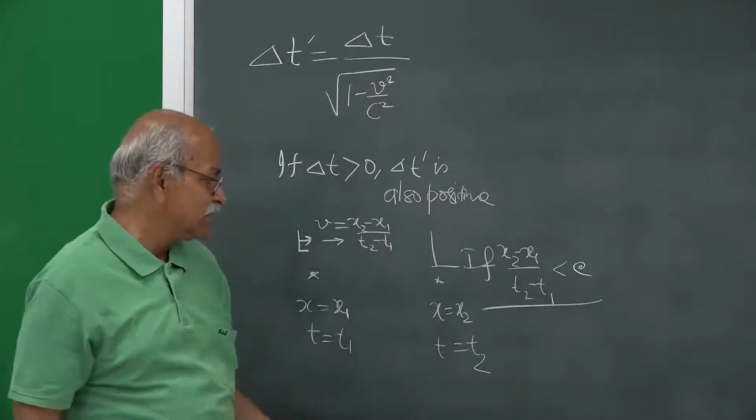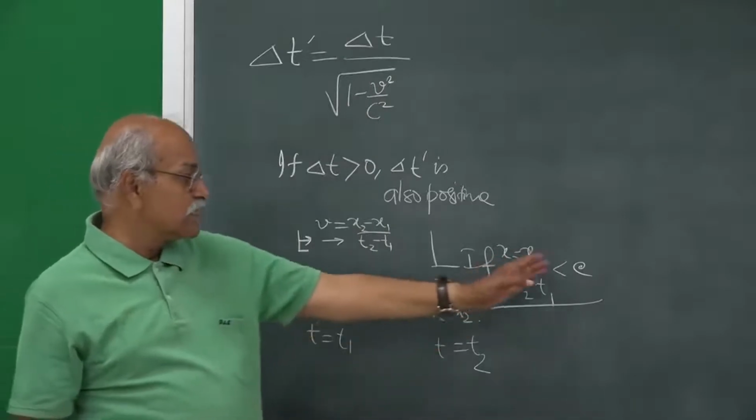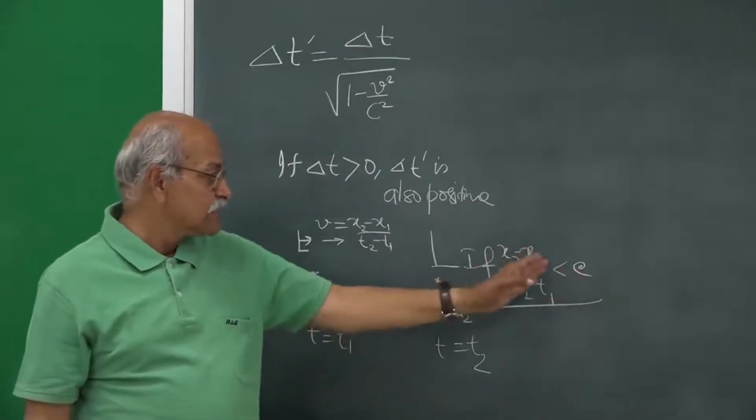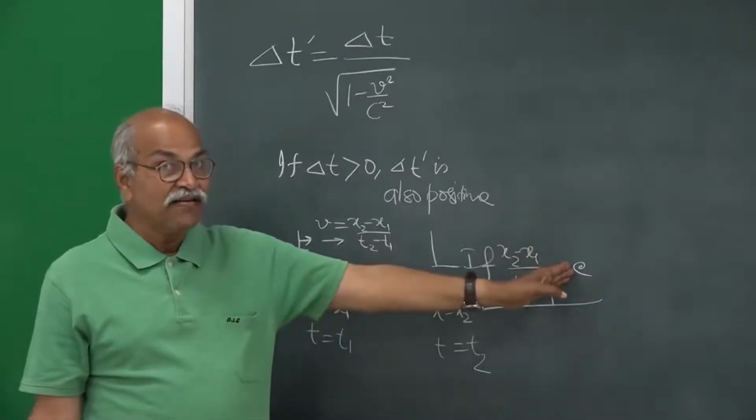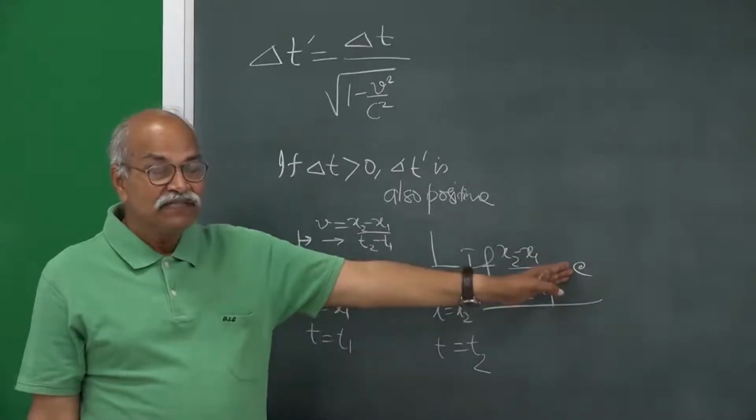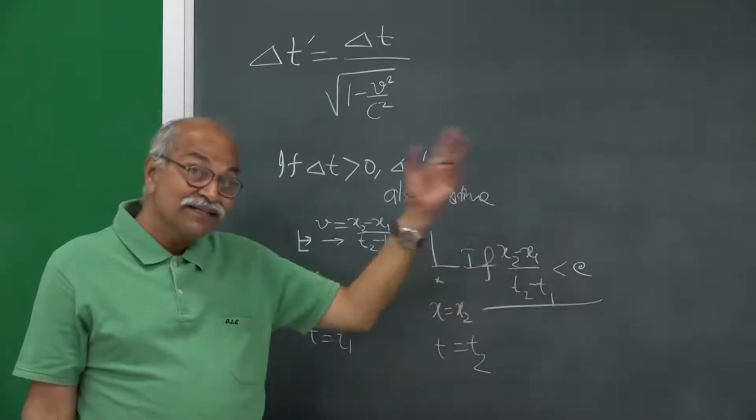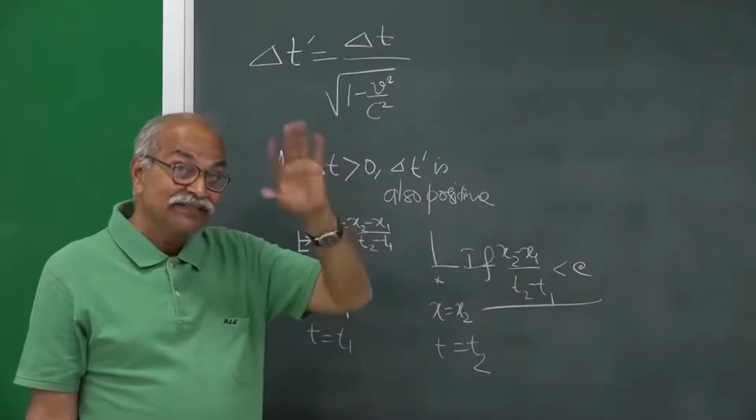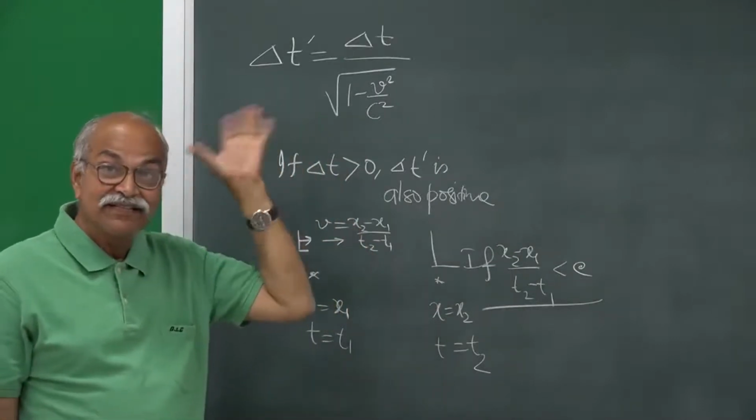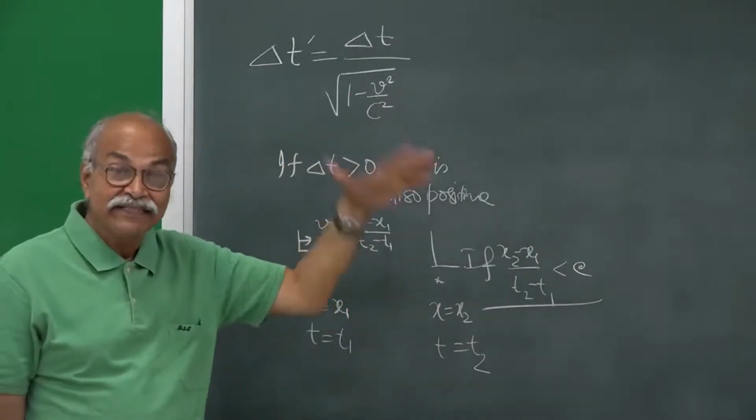So, that is the message, but if this is greater than c, then you do not find a frame in which the two events are at the same position, and that is the case when the ordering is vulnerable, and on changing the frame the ordering can change.